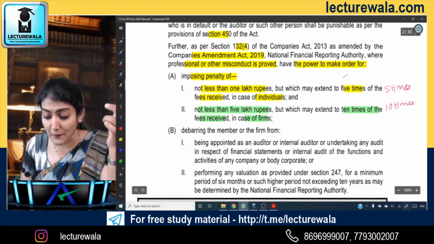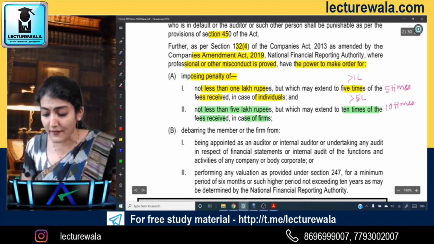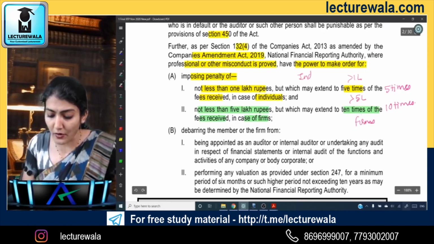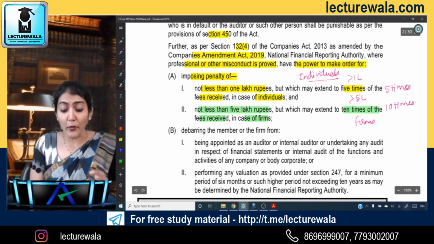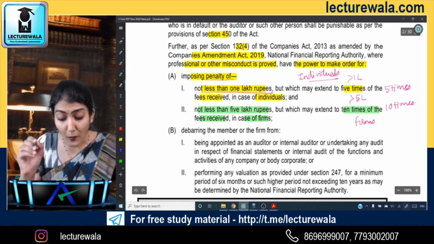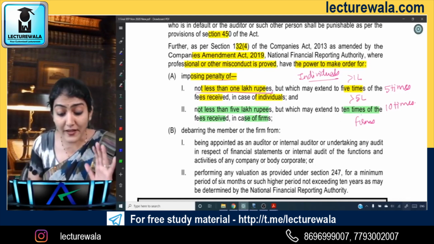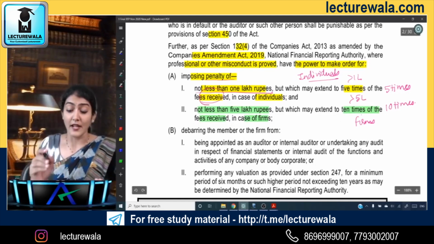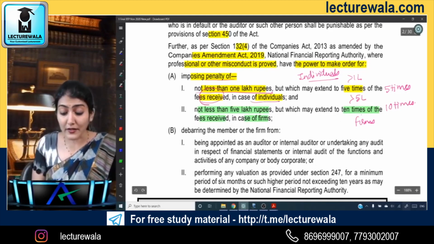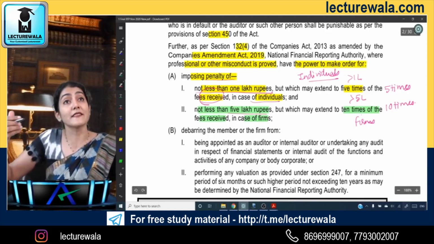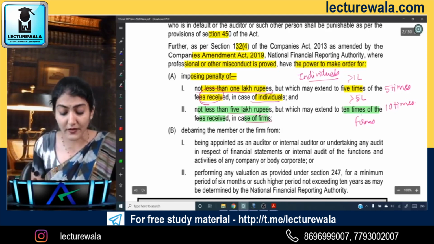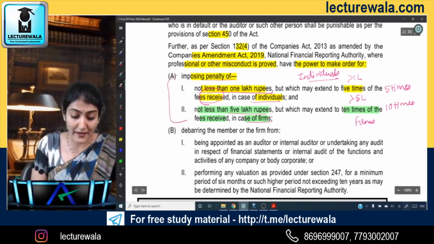And what is the minimum? Not less than 1 lakh rupees in case of an individual, and not less than 5 lakh rupees in case of the firm. Is it clear to everyone? Yes, imposing penalty of not less than 1 lakh, which may extend up to 5 times of the audit fees received in case of an individual, and not less than 5 lakh rupees, which may extend to 10 times of the fees received in case of the firm. So that is one, the penalty part.